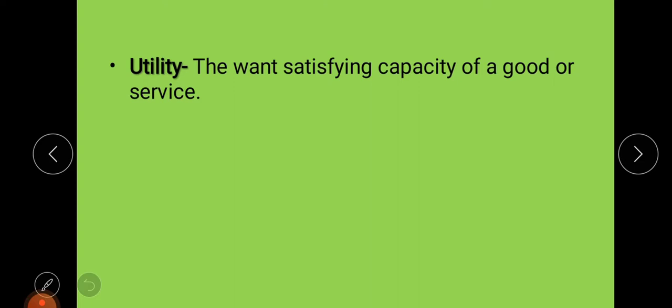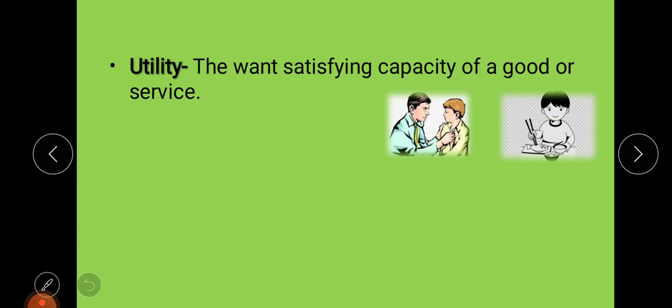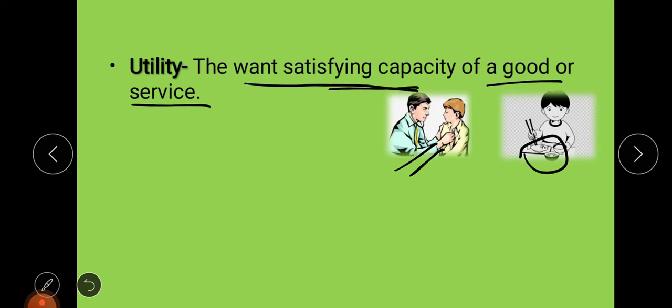Suppose you are ill now, you are sick, then the service of a doctor will satisfy your wants. So these are some of the examples of utility, that is basically the power of any good. The meal you are taking is a good, but the doctor, he or she is giving you a service. So the power of any good or service which can satisfy your want, that is one satisfying capacity. It is called that it has utility.